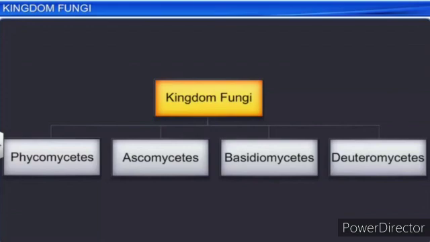These are the important classifications, based on the morphology of the mycelium, mode of spore formation and the fruiting bodies. The kingdom Fungi is divided into four classes: Phycomycetes, Ascomycetes, Basidiomycetes and Deuteromycetes. Phycomycetes are also called algal fungi, Ascomycetes sac fungi, Basidiomycetes bracket fungi, and Deuteromycetes the imperfect fungi. Okay, thank you.